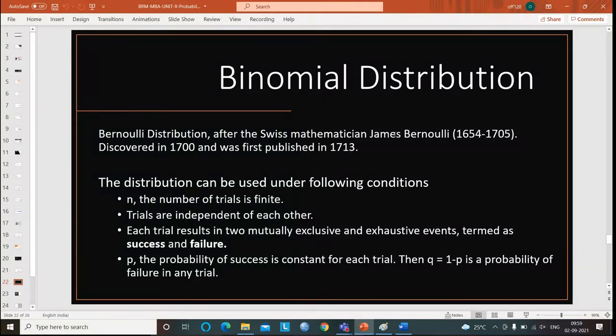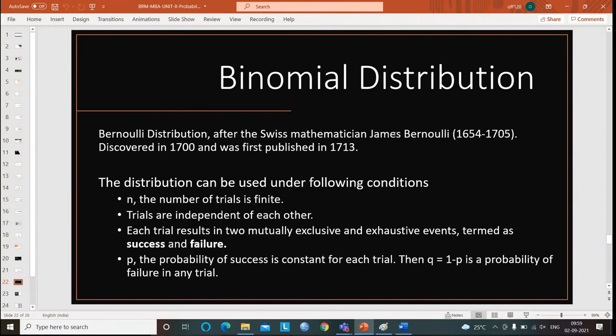Those outcomes are always termed a success and a failure. Whatever you are expecting, if you get the same result, that is called a success. If not, that is a failure. Now, the last condition is that small p, the probability of success, is constant for each trial. That means success is denoted by small p, and that p should be a constant value.